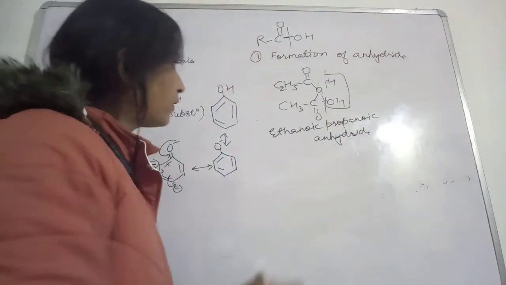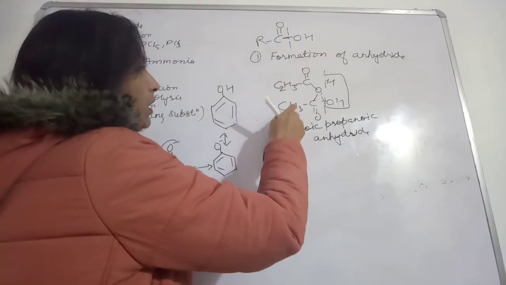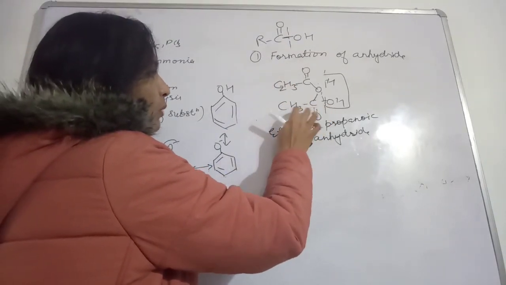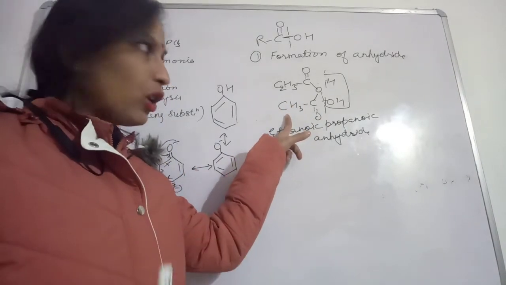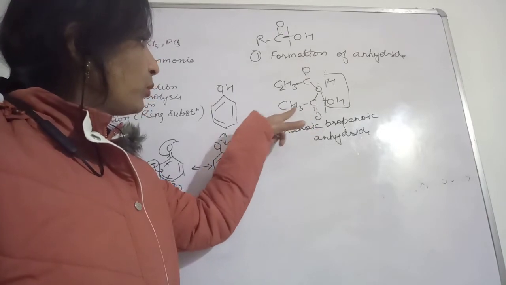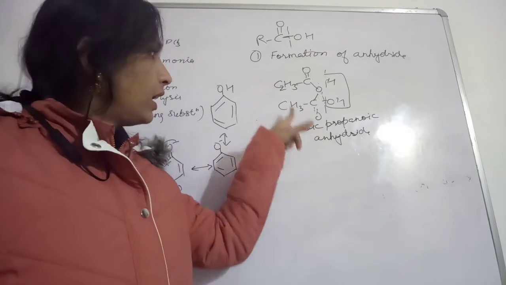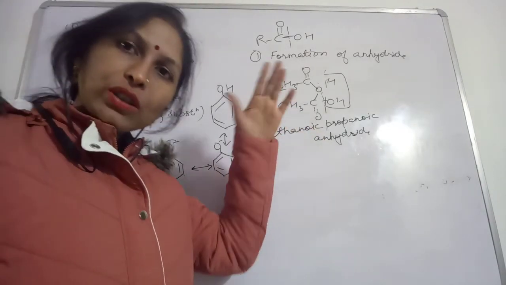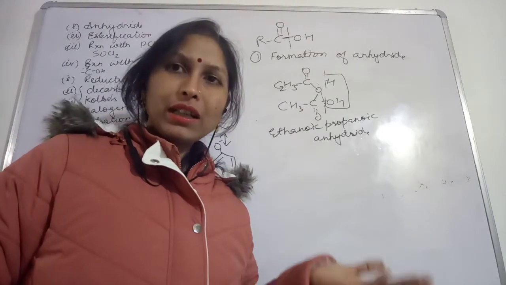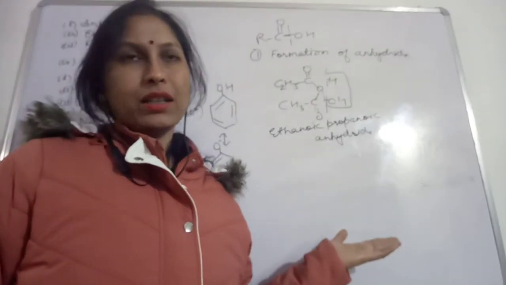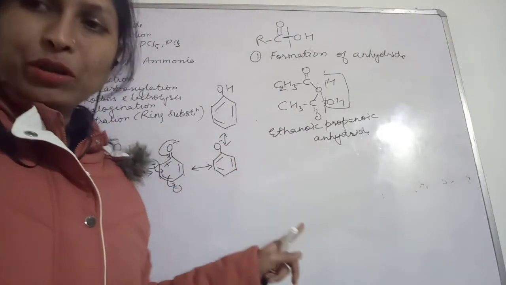Now the earlier we have taken C3H7. In this case C3H7 and one more carbon, so butanoic. In alphabetical order we will arrange, so this will be called butanoic propanoic anhydride. Earlier we wrote here C3H7, so that will be given the name butanoic propanoic anhydride. So this was about the naming of anhydride.